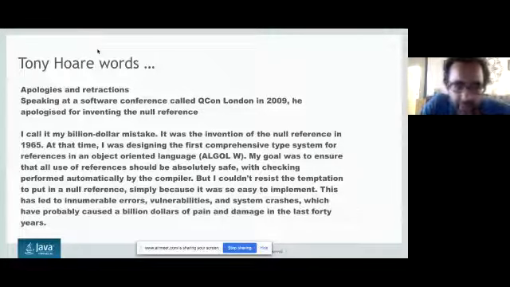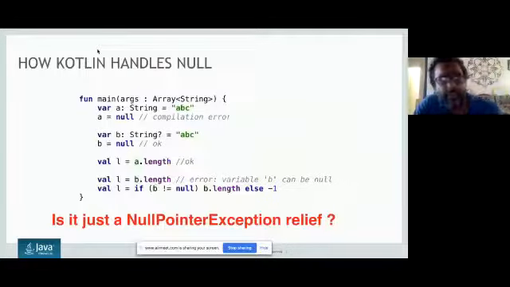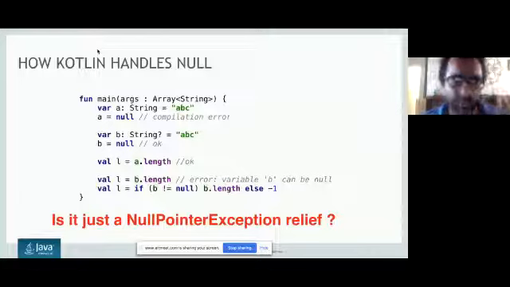It was required, it was that time requirement, and I have done that. So anyway, now comes Kotlin, and how Kotlin handles null pointers. This is a typical small piece of Kotlin code. I am not a Kotlin programmer, but I can code only this much.